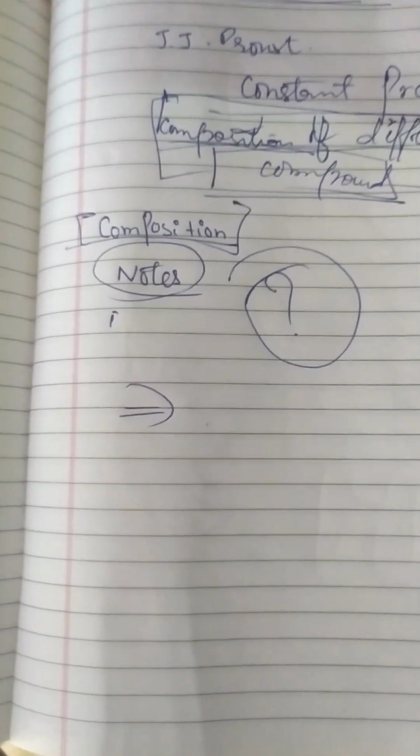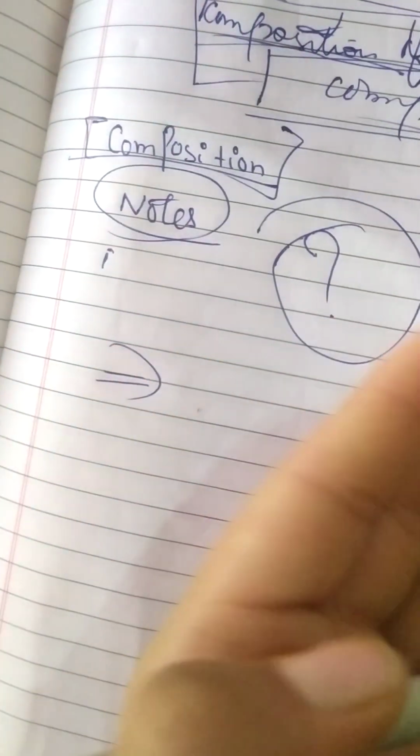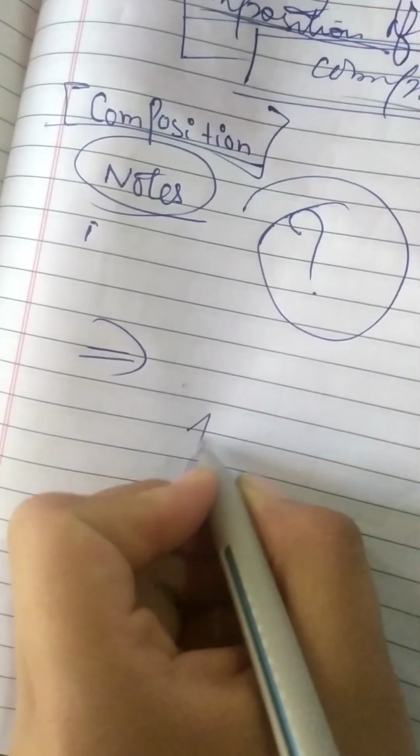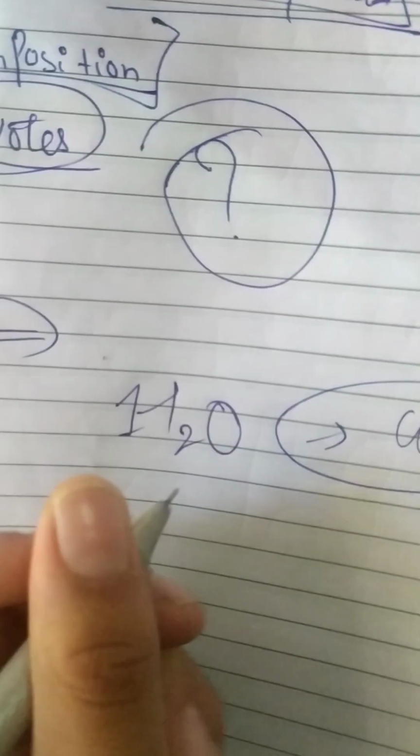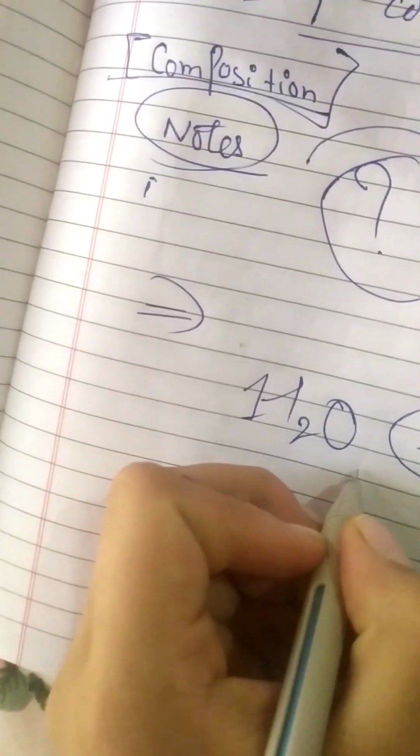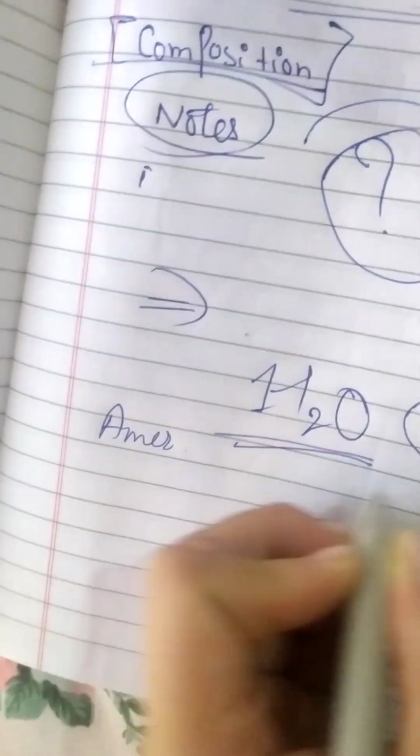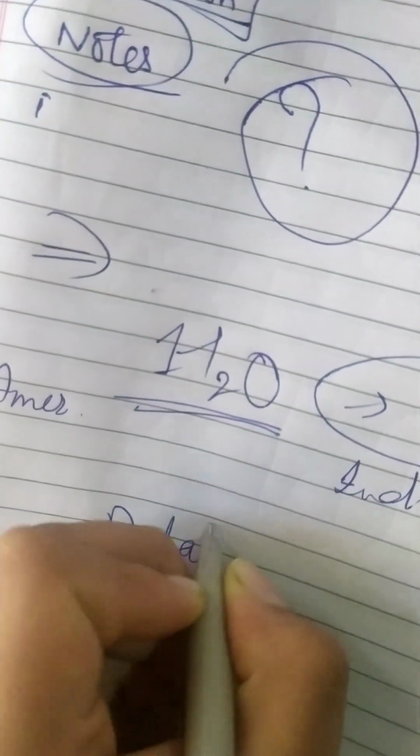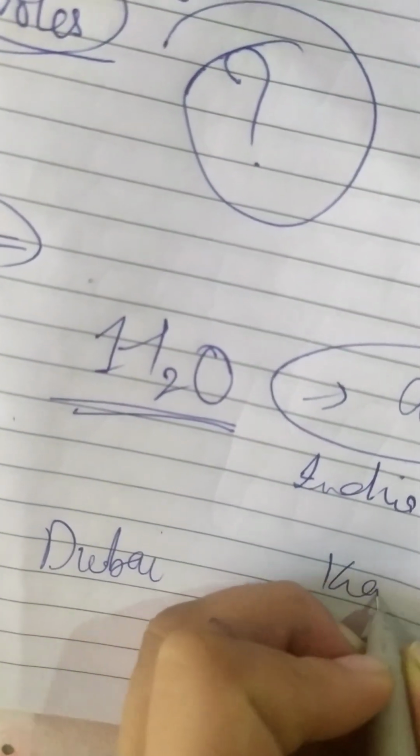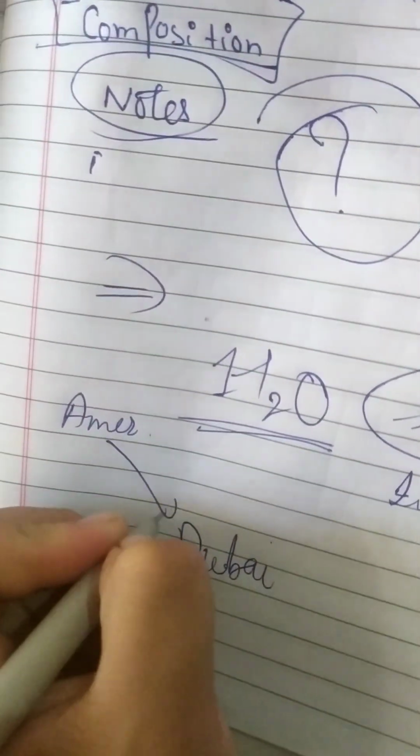This statement states that irrespective of where the compound is formed. For example, if we are talking of H2O, that is water. Irrespective of where I pick it up from, I can pick it from America, from India, from Dubai, from Kashmir. The taste may be different, it may be sweet, it may be something else.